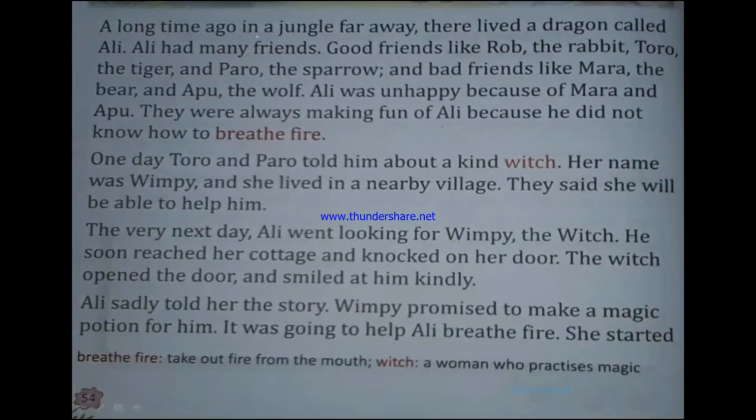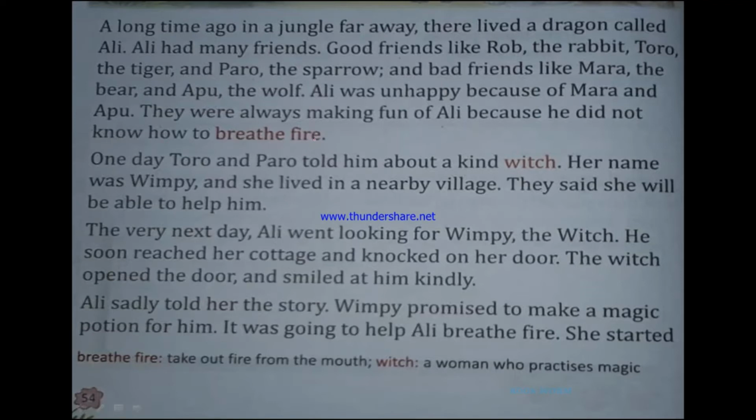A long time ago, in a jungle far away, there lived a dragon called Ali. Ali had many friends. Good friends like Rob the rabbit, Toro the tiger, and Parrow the sparrow. And bad friends like Mara the bear and Apu the wolf. Ali was unhappy because of Mara and Apu. They were always making fun of Ali because he did not know how to breathe fire.